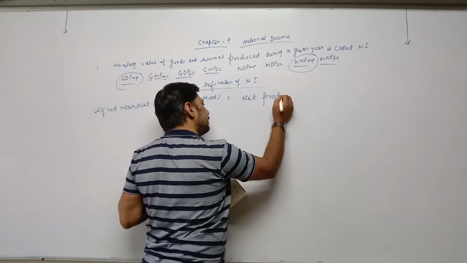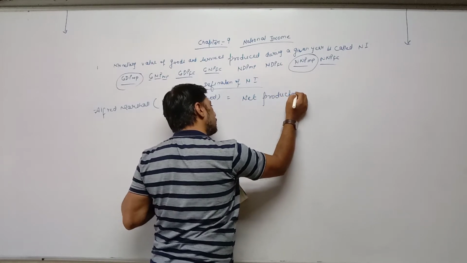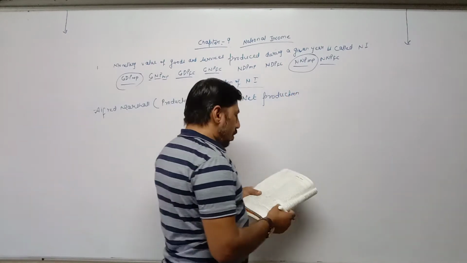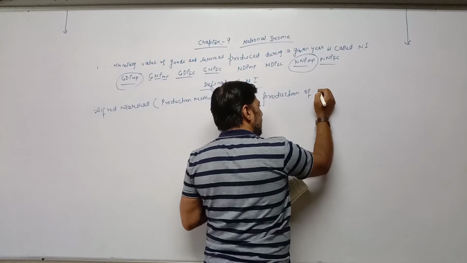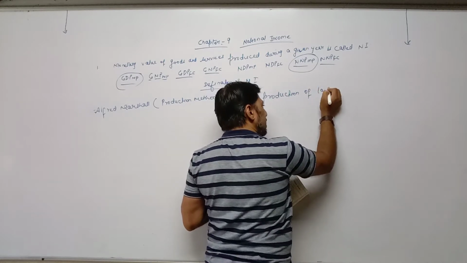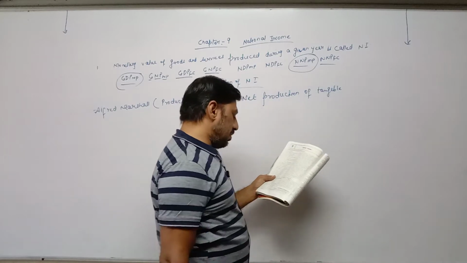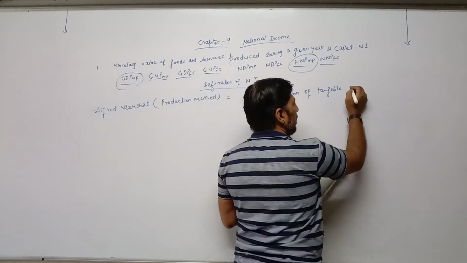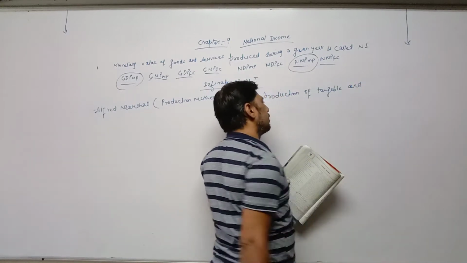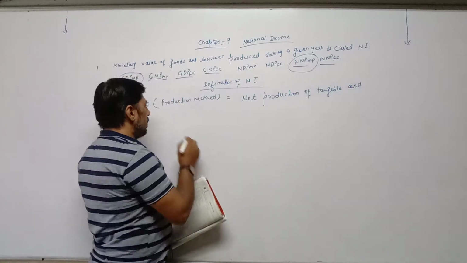Net production of physical, means tangible. In simple language, tangibles. Production of tangible, which can be seen, and intangible.